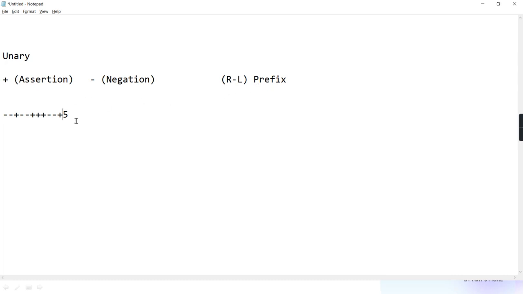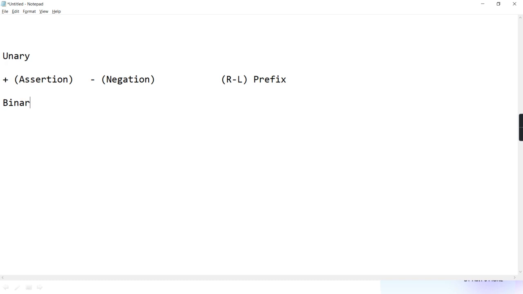So 5's assertion is 5 only. Its negation is minus 5. Minus 5's negation is plus 5. Plus 5's assertion is 5 only. Then minus 5, again plus 5, then 5 only, then minus and again plus. This way it will give you the final value.